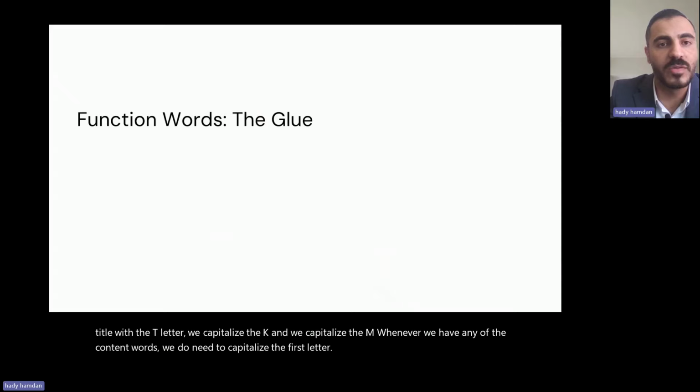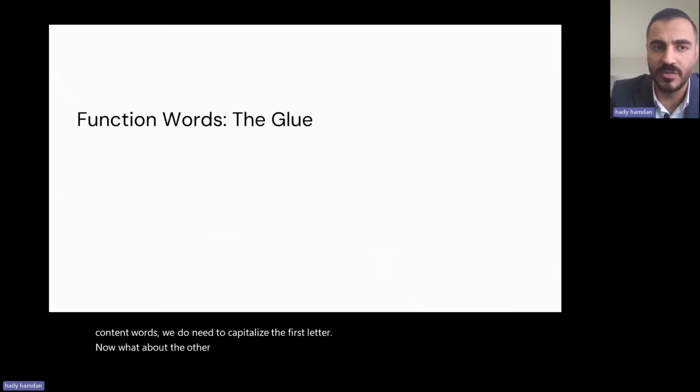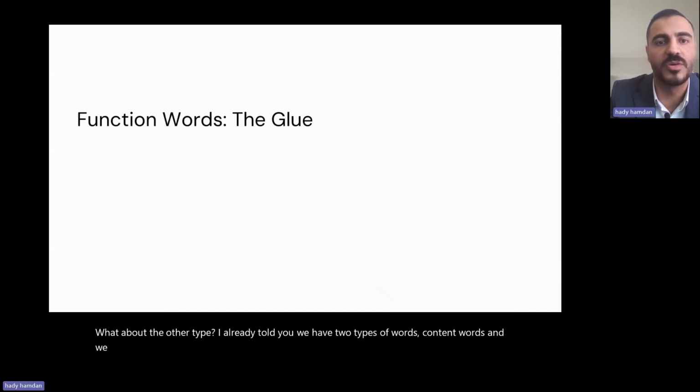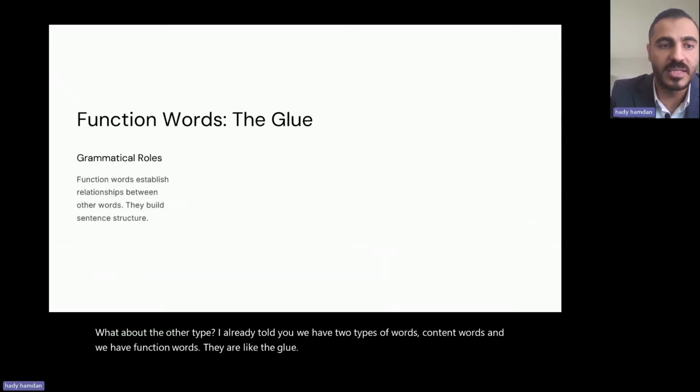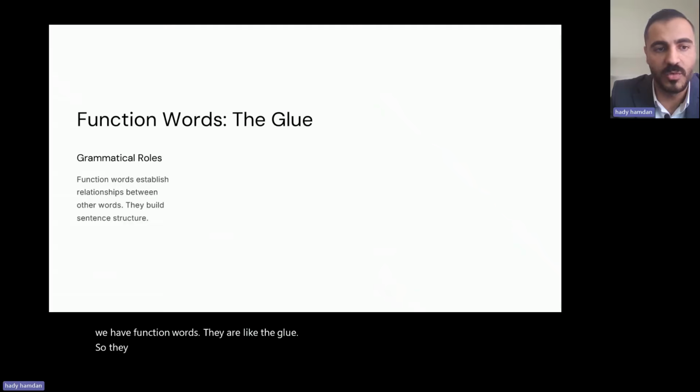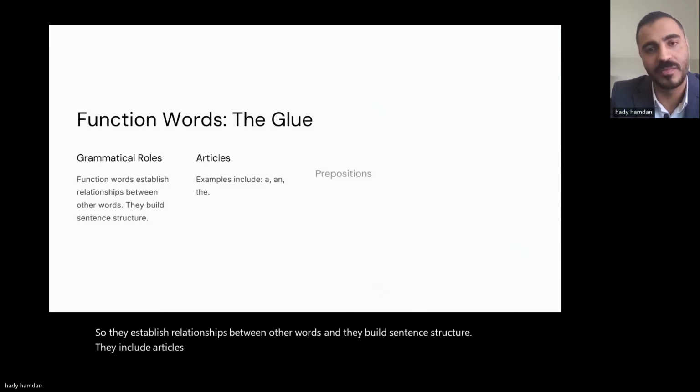Now, what about the other type? I already told you we have two types of words, content words and we have function words. They are like the glue. So, they establish relationships between other words and they build sentence structure. They include articles, like a, an, and the.